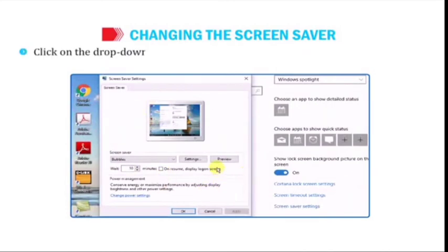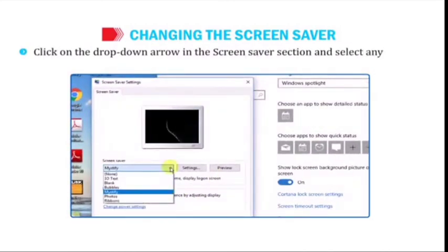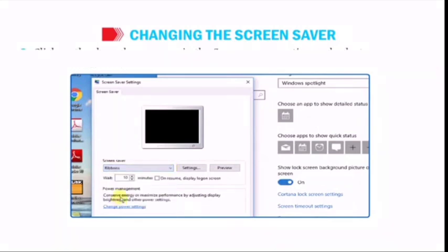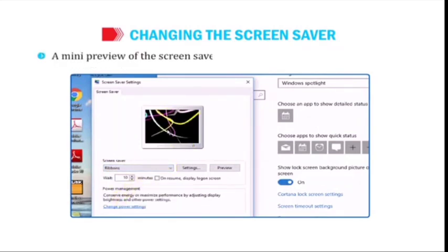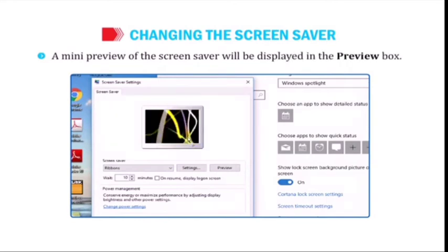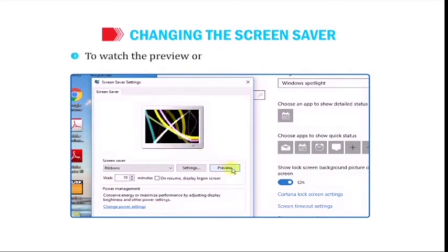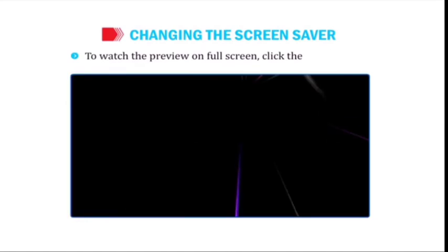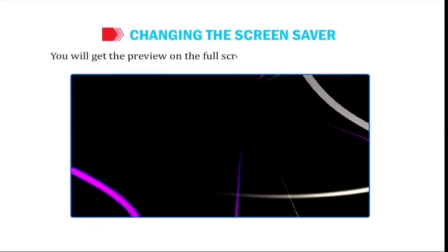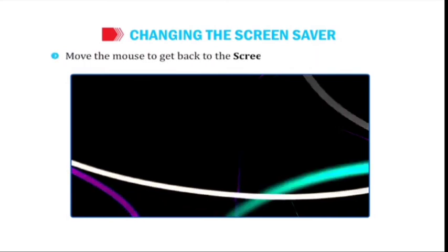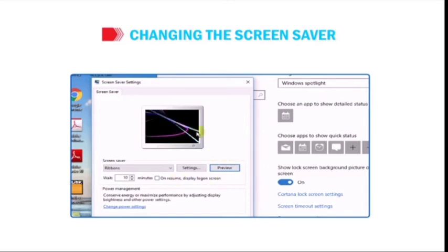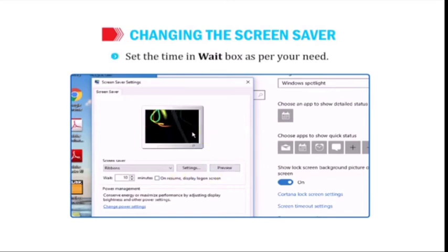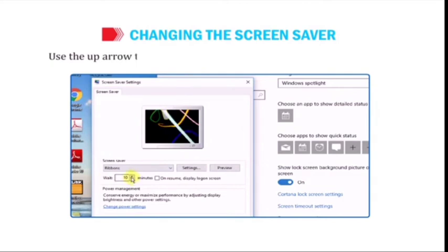Click on the drop-down arrow in the Screensaver section and select any screensaver of your choice. A mini preview of the screensaver will be displayed in the preview box. To watch the preview on full screen, click the Preview tab. You will get the preview on the full screen of the selected screensaver. Move the mouse to get back to the screensaver settings window. Set the time in the wait box as per your need. Use up arrow to increase the time and down arrow to decrease. Click OK.